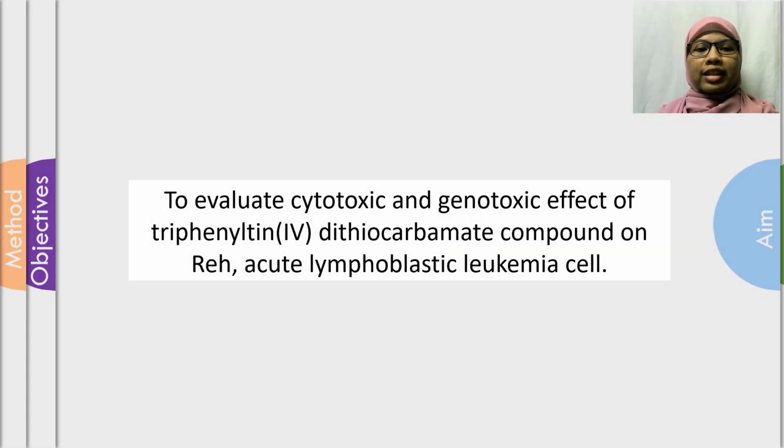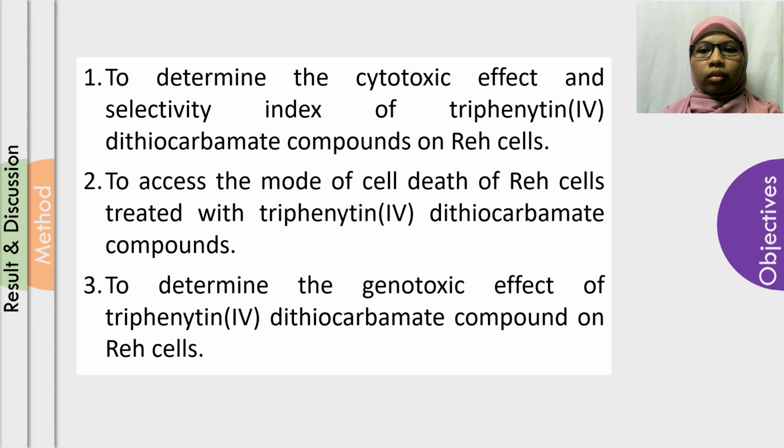So, the aim of this study is to evaluate the cytotoxic and genotoxic effect of Triphenyltin Dithiocarbamate compound on acute lymphoblastic leukemia cells. And the objectives of this study are to determine the cytotoxic effect and selectivity index of Triphenyltin Dithiocarbamate compound on the cells, to assess the mode of cell death of cells treated with the compound, and lastly, to determine the genotoxic effect of the compound on the cells.